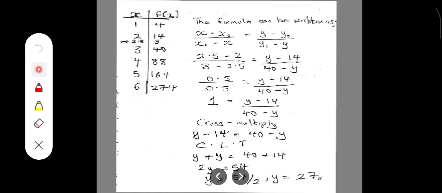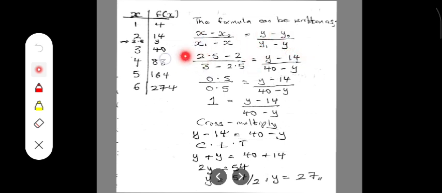From what I have here, 2.5 is the value we are trying to interpolate for, which lies between 2 and 3, and the unknown output we are trying to solve for lies between 14 and 40. So the formula can be written as s minus s subscript 0 divided by s subscript 1 minus s, which is equal to y minus y subscript 0 divided by y subscript 1 minus y.